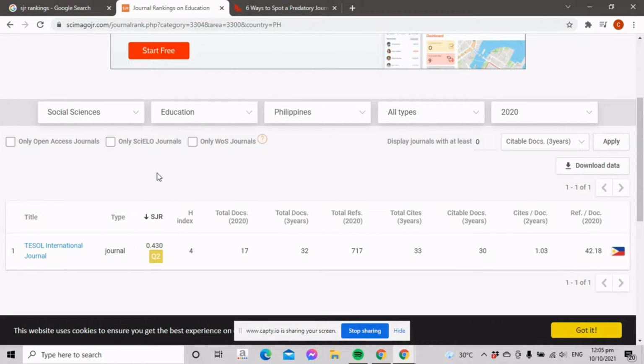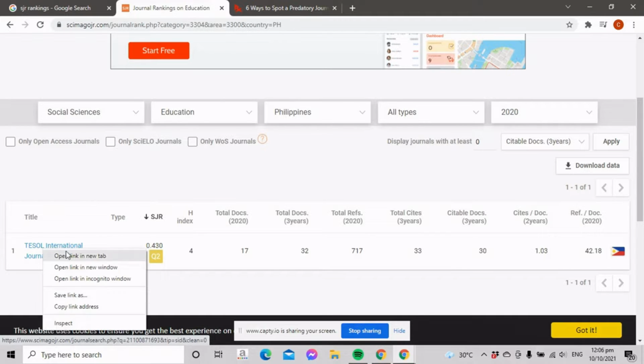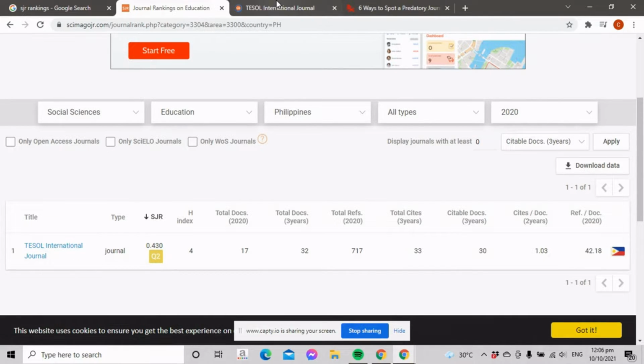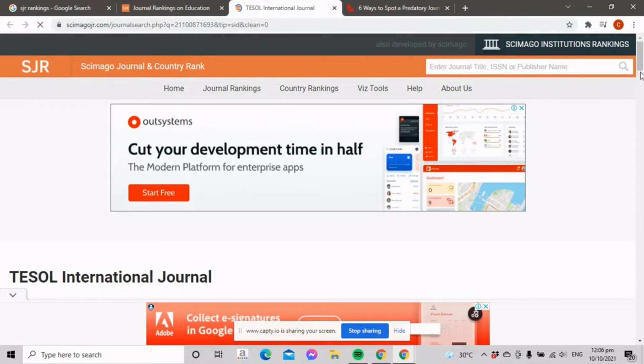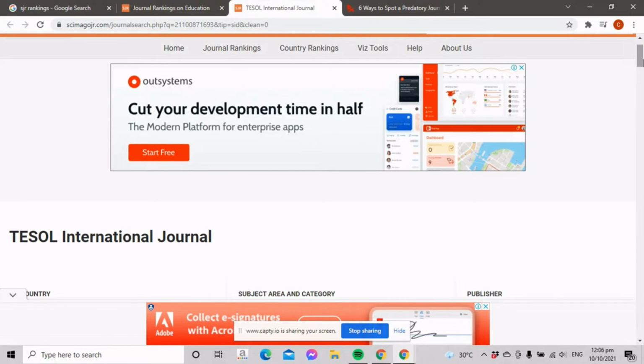And now, let's say that you've already chosen a scientific journal you're going to publish your article to. So click the journal that you've already chosen. And now it's time for you to find more information or details regarding that specific scientific journal.